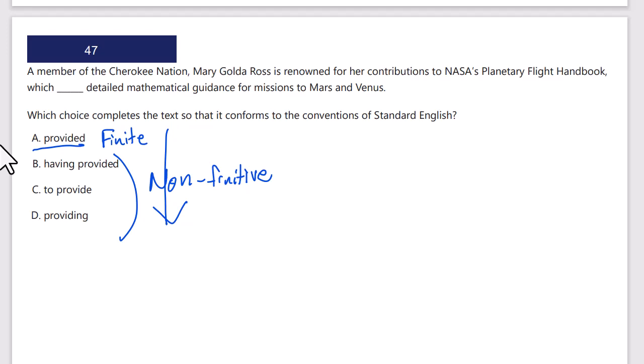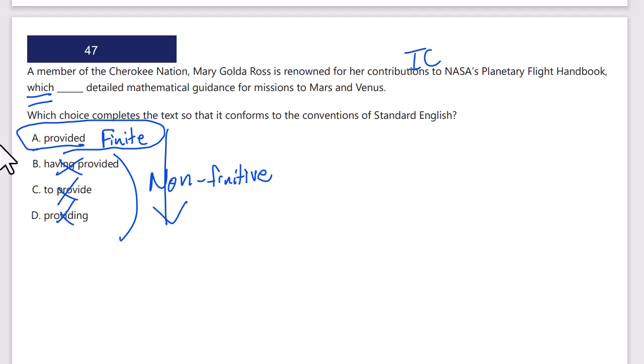So let's see, is that what's going on here? A member of the Cherokee Nation, such and such, is known for her contributions to NASA's planetary flight book. That's the independent clause. Comma, looks like we're starting a dependent clause, which provided detailed mathematical guidance for missions to Mars. Having provided, to provide, providing, no, those aren't right. So this is a relative pronoun, which is starting a relative dependent clause. I wouldn't use the participle with the relative pronoun. It would be a main conjugable verb. Provided is the correct answer, A.